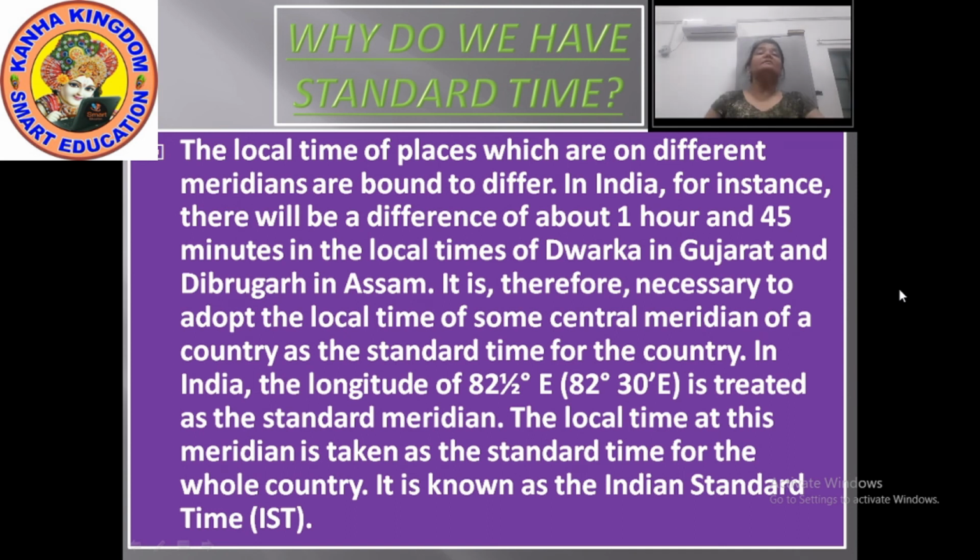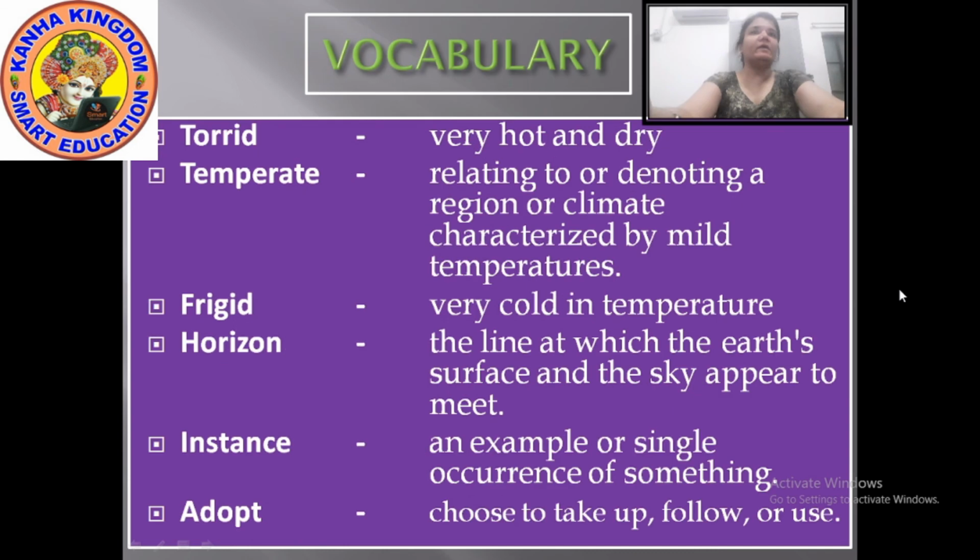Okay, now let's move to the vocabulary. While learning the chapter, we have gone through some hard words. We will have a quick look at the vocabulary and then at the exercise. Now to the vocabulary. Our first word is torrid.